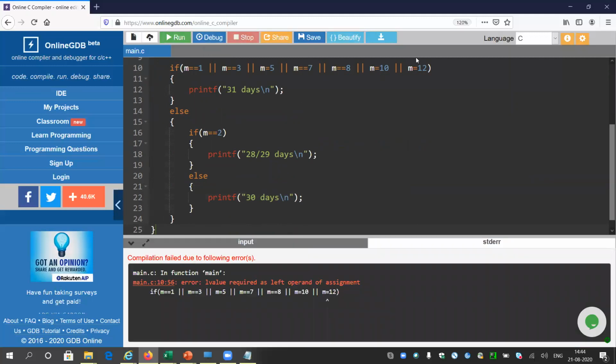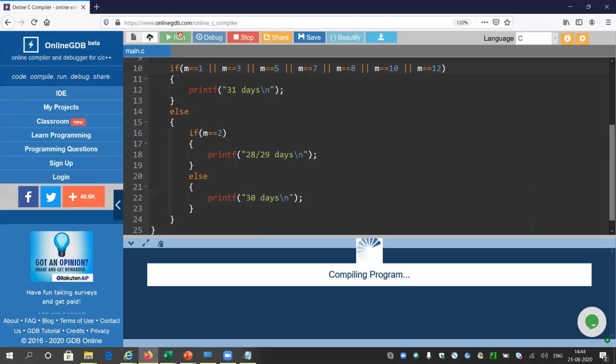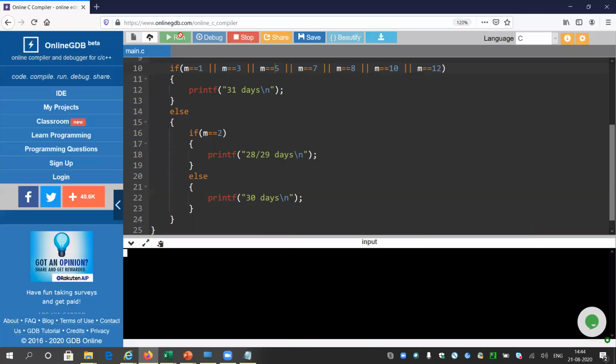I have made again some mistakes. Okay, I have not given double equals to. It is good to make some mistakes. So I have to always use double equals to. So it is a common mistake. Okay, so let me run the program. So enter the month. Let me give 10.